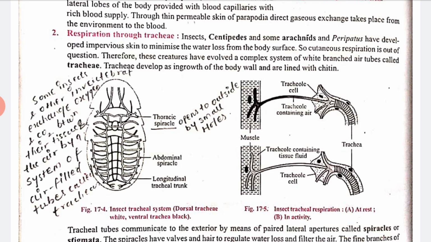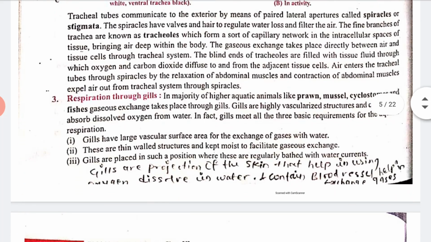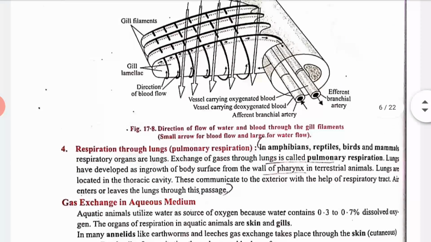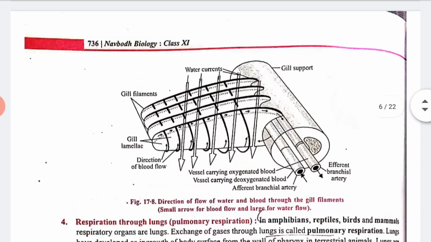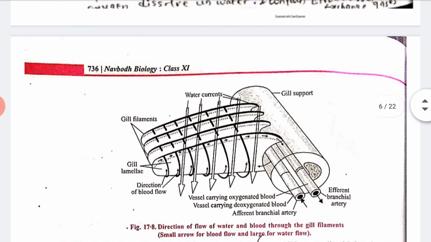Now next we have respiration through gills. As you all know, fish is the best example. Gills are projections of the skin. I'll show you the structure. See my dear students, this is the structure of a fish gill given here. Gills are projections of the skin that help in using oxygen dissolved in water and that contain blood vessels that help in exchange of the gases. Clear? In this way they can also do respiration.